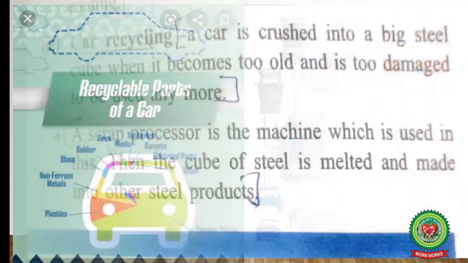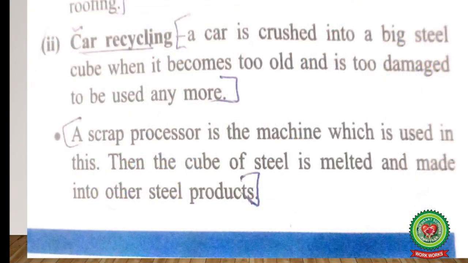Now let us read car recycling from your book. A car is crushed into a big steel cube when it becomes too old and is too damaged to be used anymore. As I've already told you, by doing so, we can reduce the cost of the pure steel and alloy steel. A scrap processor is the machine which is used in this. Then the cube of steel is melted and made into other steel products. Thus it saves the cost of the steel.